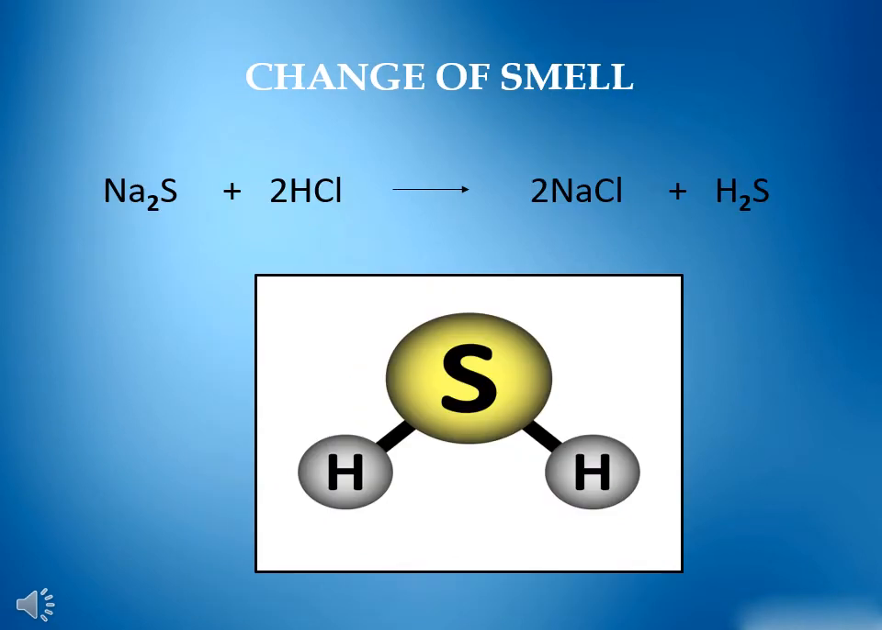Change of smell. In certain chemical reactions, the smell of substances changes due to formation of new product. For example, when sodium sulfide is heated with dilute hydrochloric acid, sodium chloride and hydrogen sulfide are formed. Hydrogen sulfide has characteristic smell of rotten eggs.